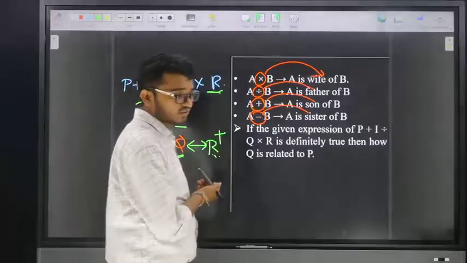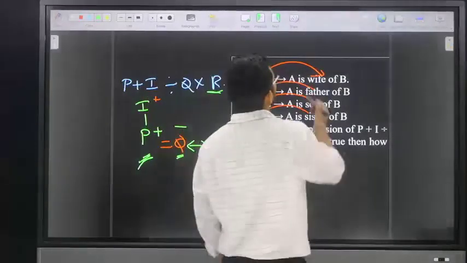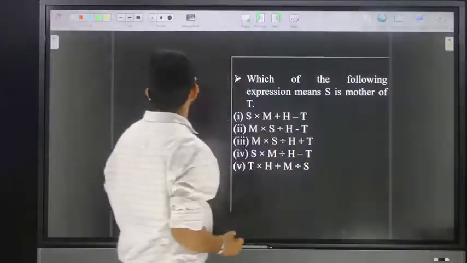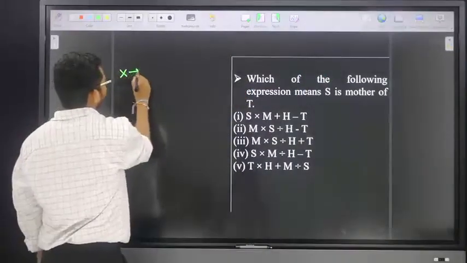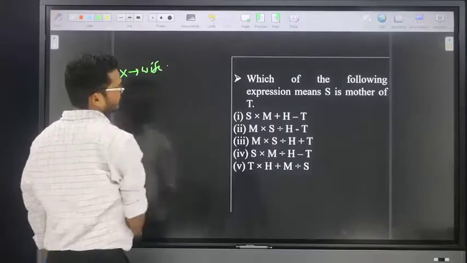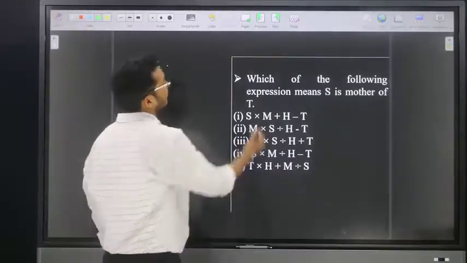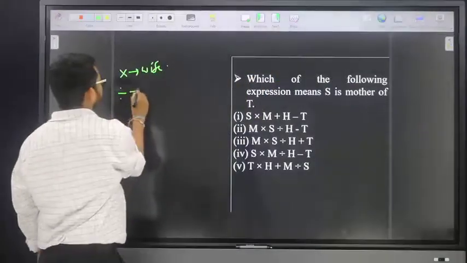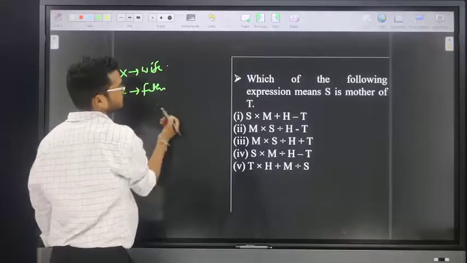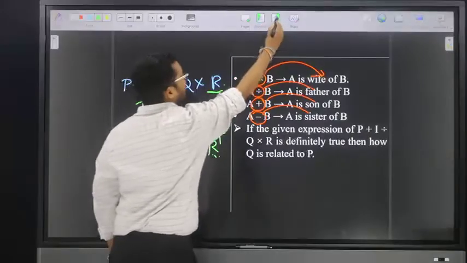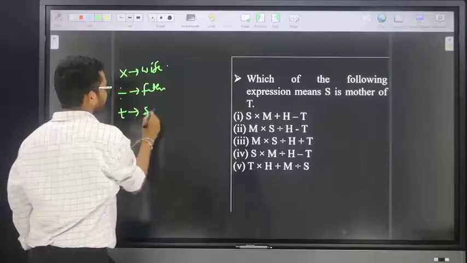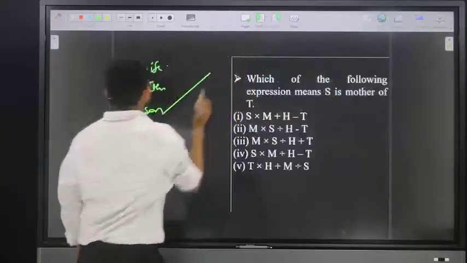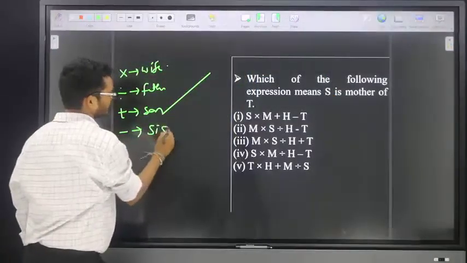Friends, in this one is there a doubt? Go for the next one. Friends, here into means wife, divide by means father, plus means son, and minus means sister. Solve.